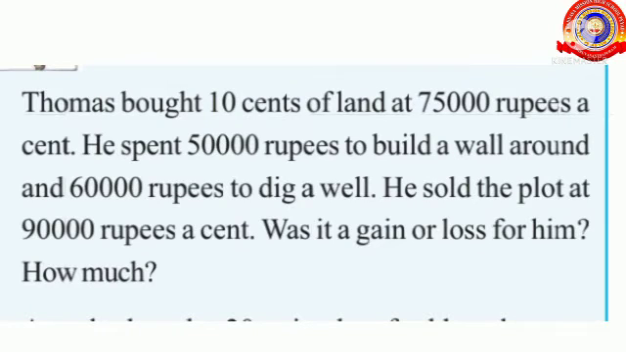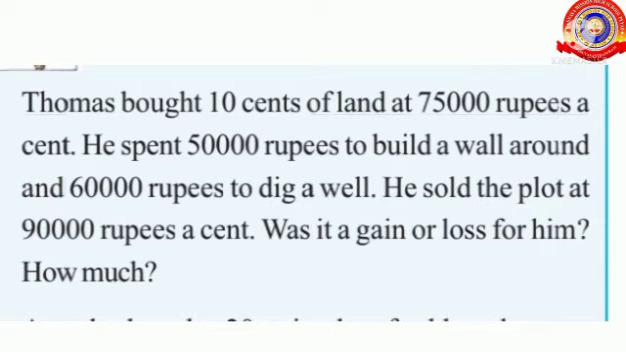Question number 1. Thomas bought 10 cents of land at 75,000 rupees a cent. He spent 50,000 rupees to build a wall around and 60,000 rupees to dig a well. He sold the plot at 90,000 rupees a cent. What is the gain or loss for him?